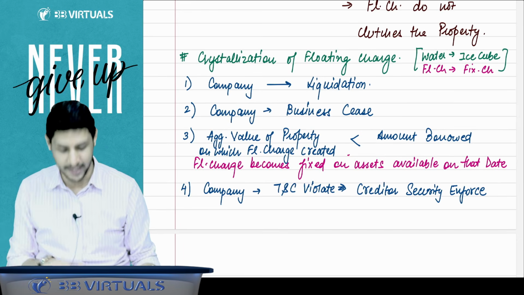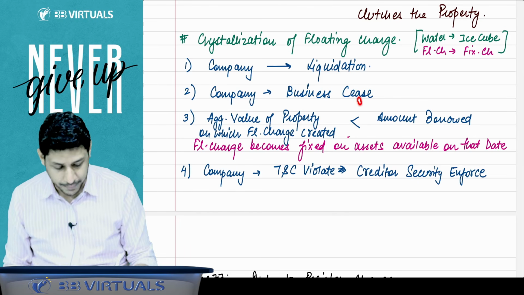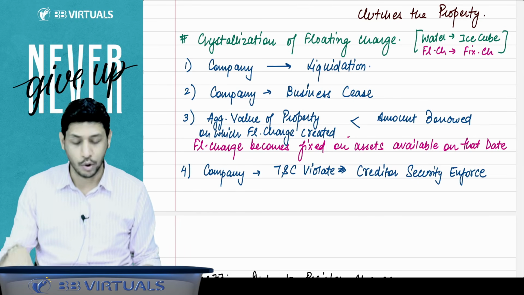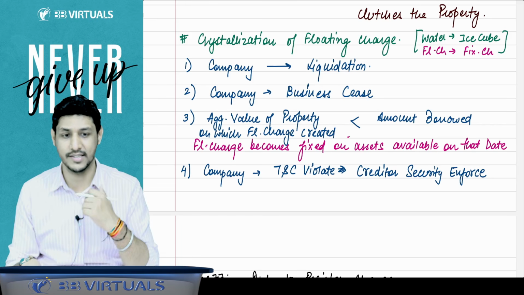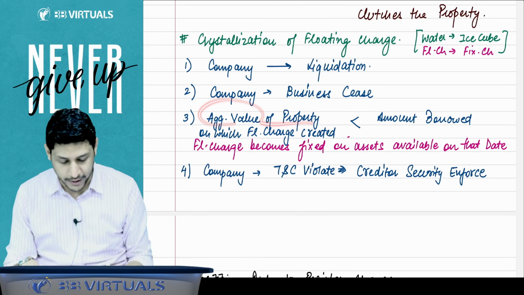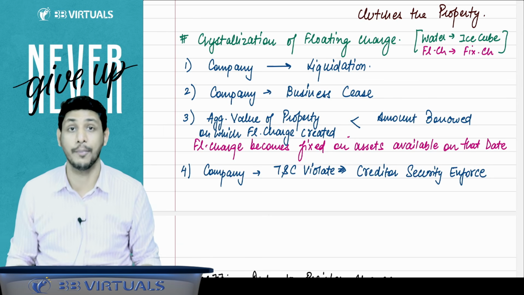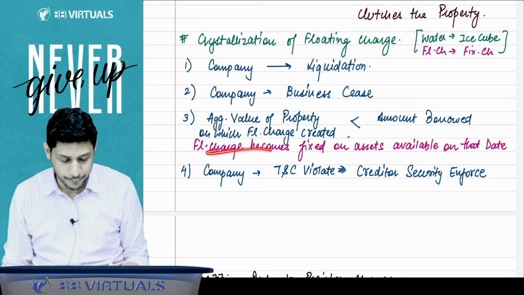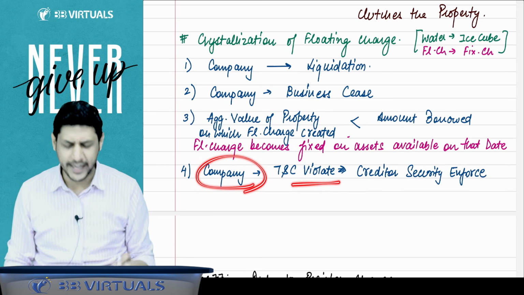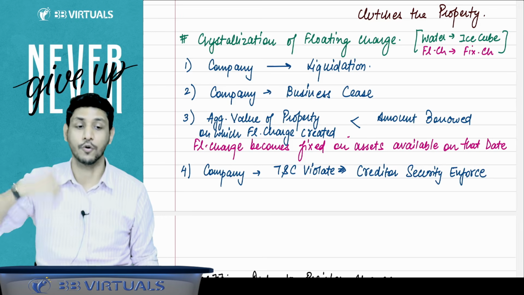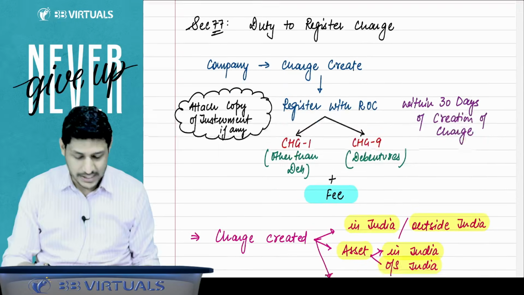That is called crystallization. For example, these are the cases like when the company goes into liquidation. When the company is not going into liquidation, but the business of the company is ceased, then also crystallization takes place. The aggregate value of the property on which the floating charge was created is now falling down and it is less than the amount borrowed. Then floating charge becomes fixed charge on the asset available as on that date. And if the company violates any terms and conditions and the creditor enforces the security, then also the floating charge becomes the fixed charge. Now we will start with the sections part.